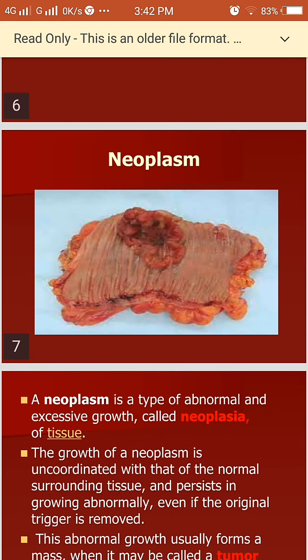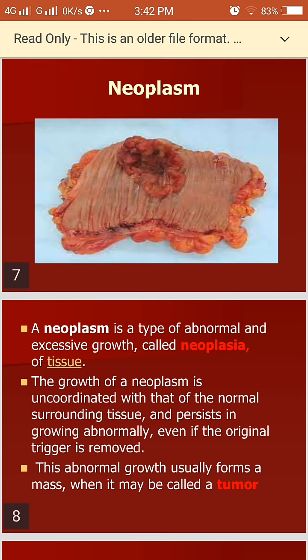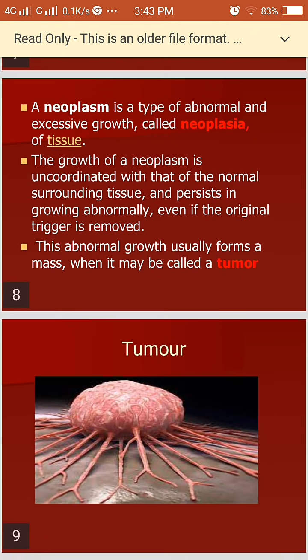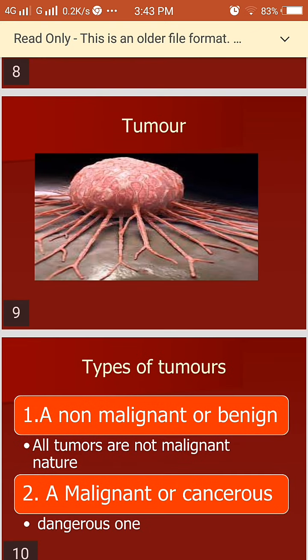In this diagram, we can see the neoplasm. What is neoplasm? A neoplasm is a type of abnormal and excessive growth of tissues called neoplasia. The growth of a neoplasm is uncoordinated with that of the normal surrounding tissue and persists in growing abnormally even if the original trigger is removed. This abnormal growth usually forms a mass. It may be called a tumor. An abnormal growth or mass formation of cells is known as a tumor.